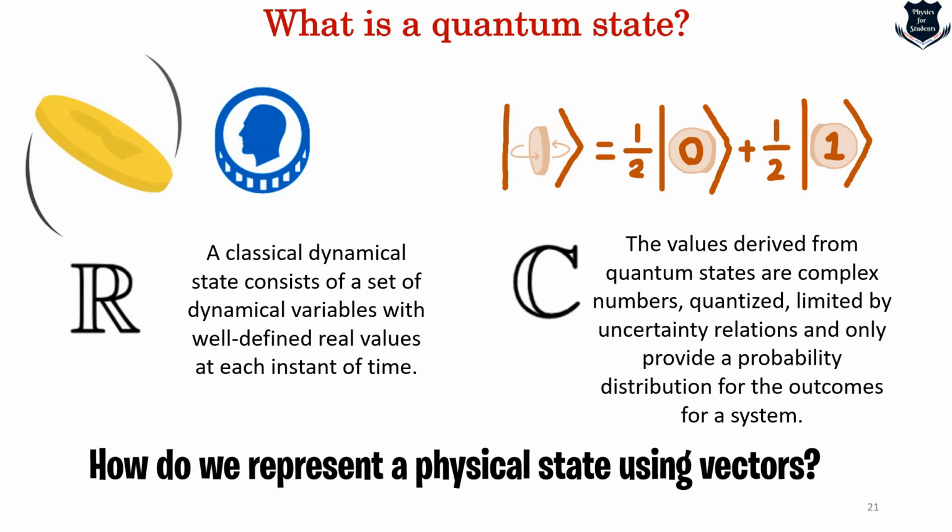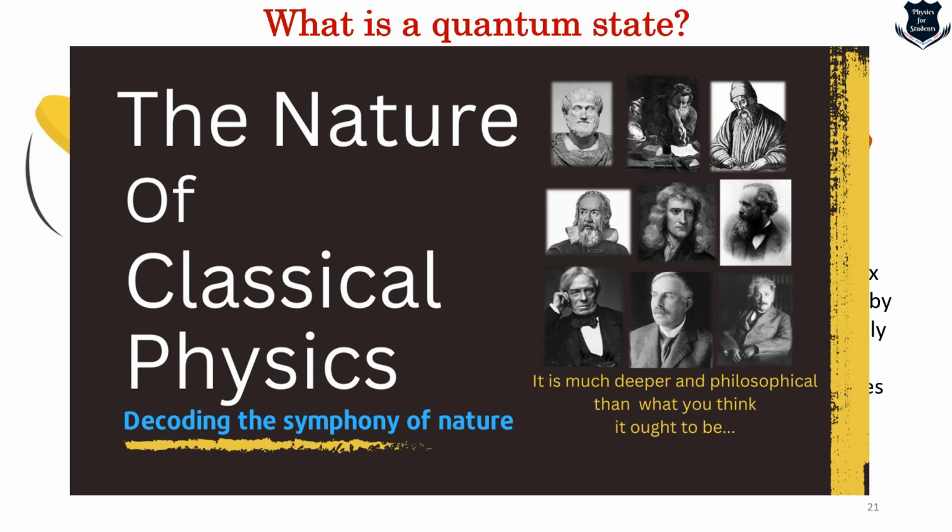Before going into that, I would request those who are watching this video to look into another video, a very detailed one called The Nature of Classical Physics. Here I have talked in detail about what a classical state is, what 1-state, 2-state, 6-state and infinite-state systems are, the stroboscopic effect, and a lot of those things, because until you understand the nature or the state of a classical physics system, you won't be able to understand that of a quantum system. So you can have a look at that. It is there on my channel, Physics for Students.